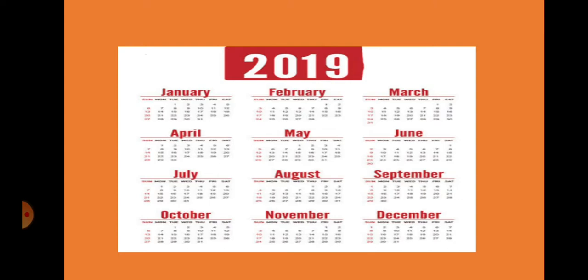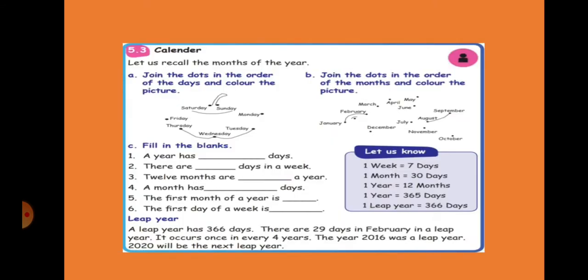Now, do you all know the days in a week? See here, can you join this line on page number 51? You'll get a nice apple if you join it correctly. The first day is Sunday, second is Monday, Tuesday, Wednesday, Thursday, Friday and Saturday. Right? So, we can learn days by joining the dots here.